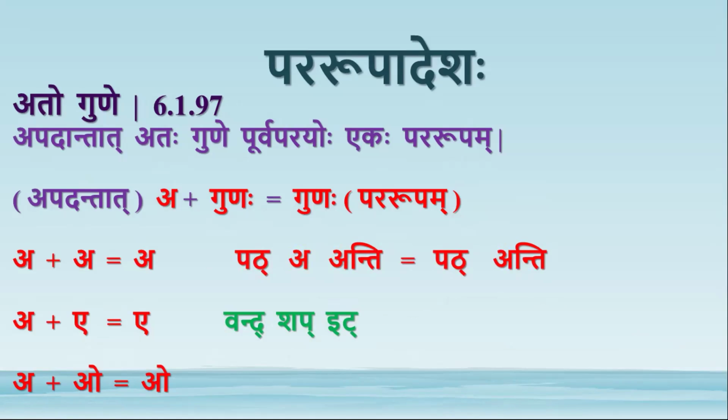Similarly, vand plus shap plus it. Vand is the atmanepadi dhatu, shap is the vikarana pratyaya, it is the uttama purusha ekavachana pratyaya. So on deleting these letters, shap becomes a, it becomes e.